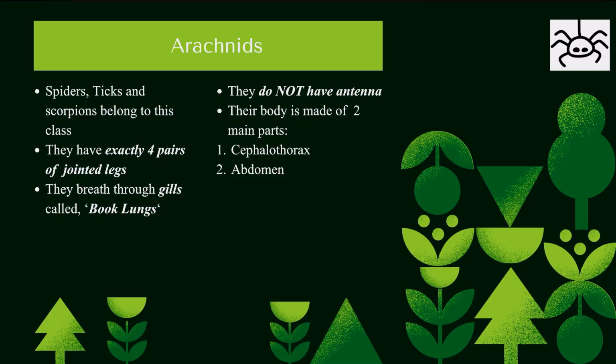Arachnids. Spiders, ticks, and scorpions belong to this class. They have exactly four pairs of jointed legs. They breathe through gills called book lungs. They do not have antennae. Their body is made of two main parts, the cephalothorax, which is basically like head and thorax together, and the abdomen.